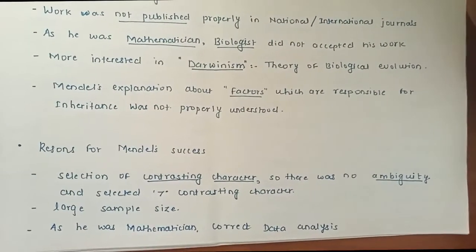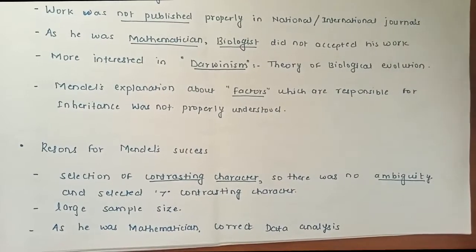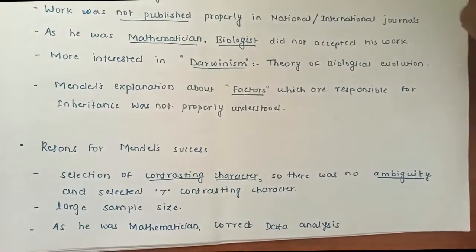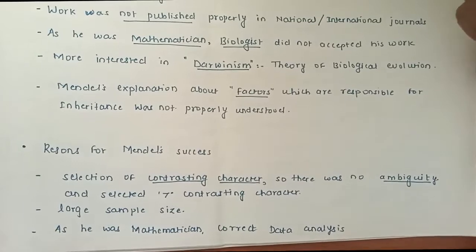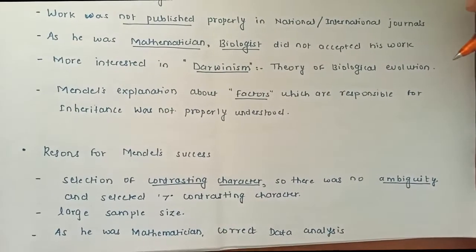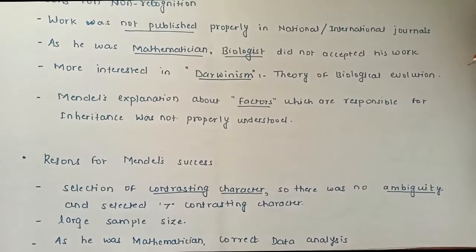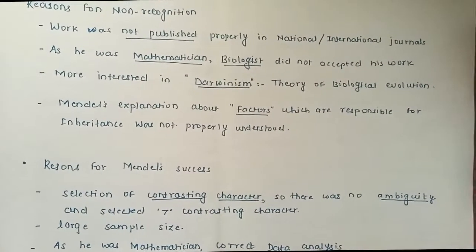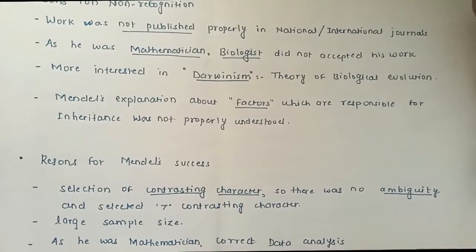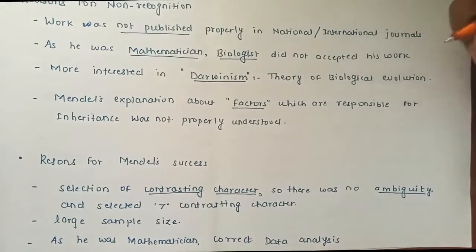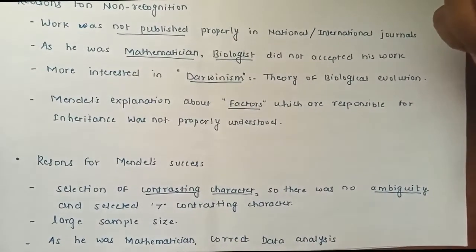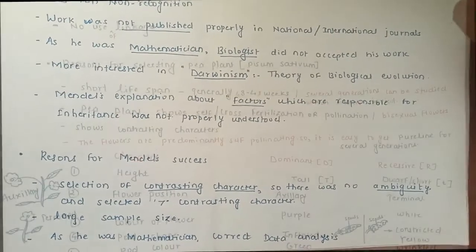He concluded the points with a clearer idea. Next, since he was originally a mathematician, his data analysis and his calculations were very correct. That also gave him a little upper hand in calculating the properties of the genetics of the plant.